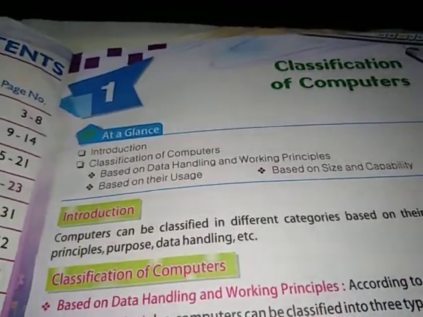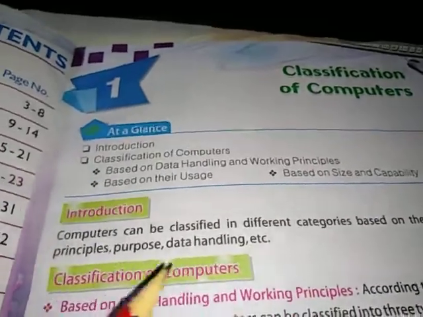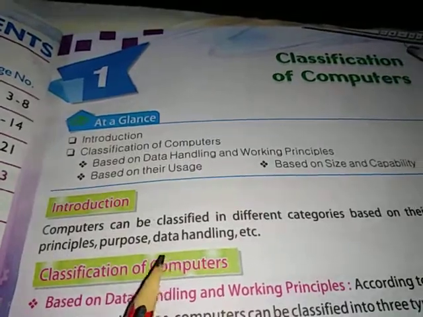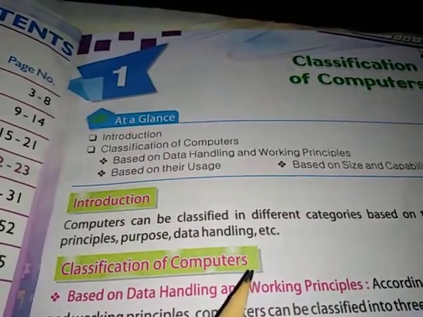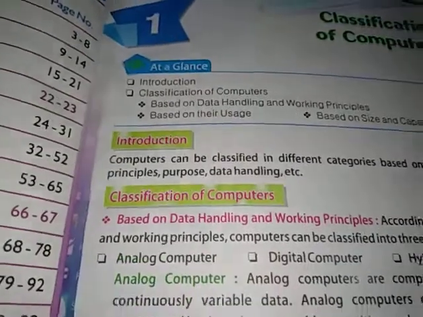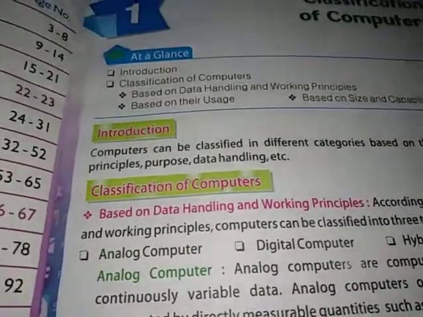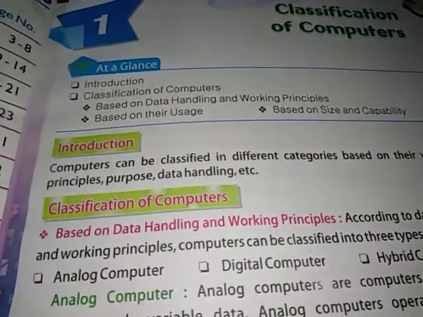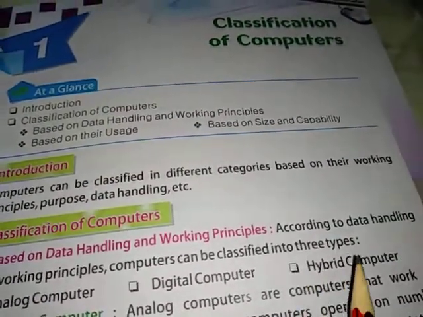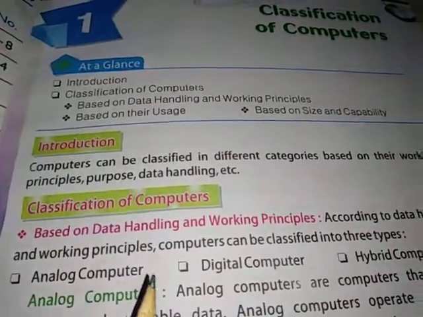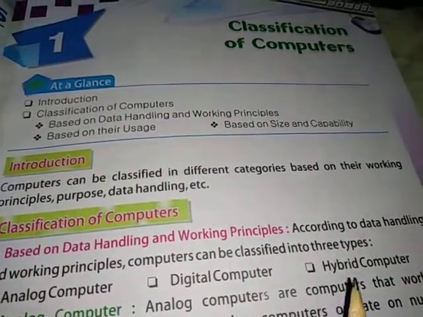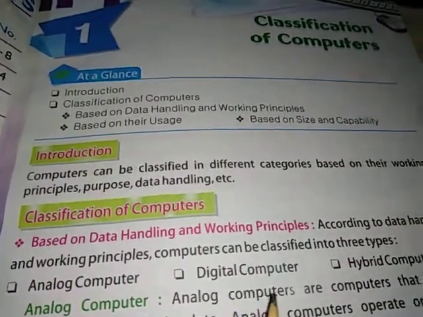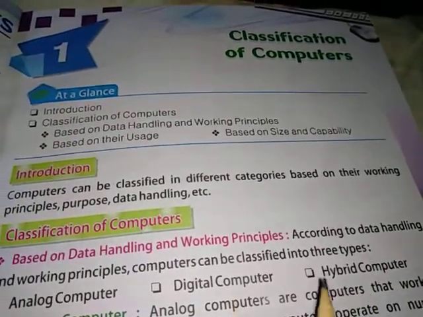Computers can be classified in different categories based on their working principles, purpose, data handling, etc. So let's classify computers on the basis of data handling and working principle. According to the data handling and working principle, computers can be classified into three types. First, analog computer, digital computer, and hybrid computer.